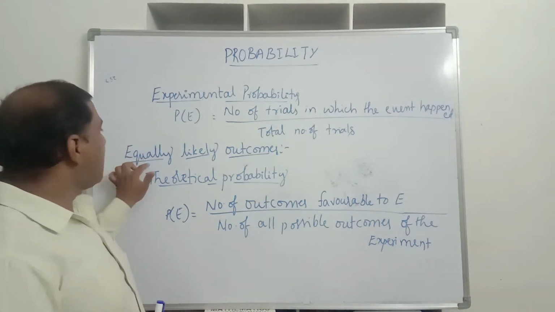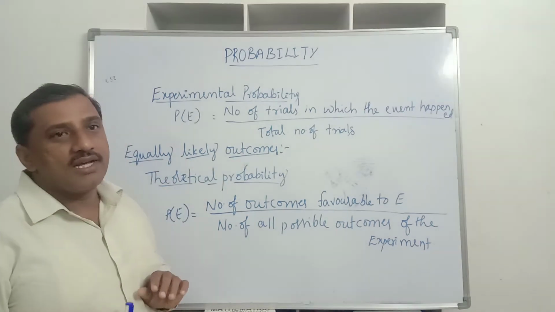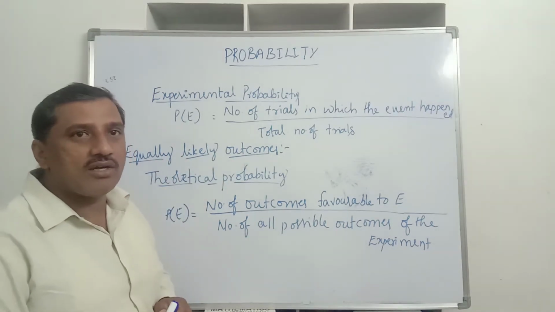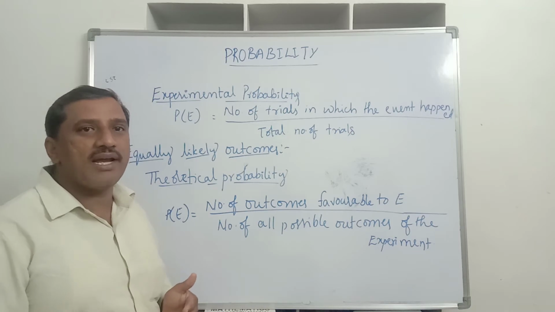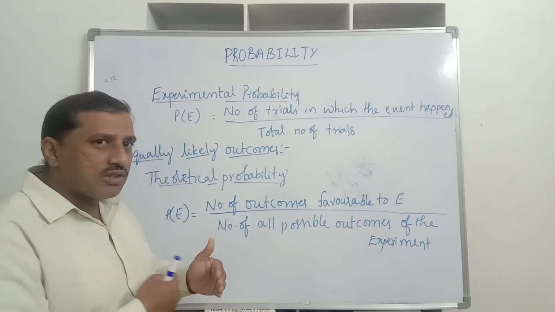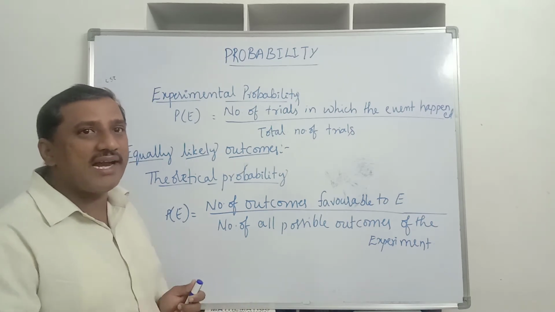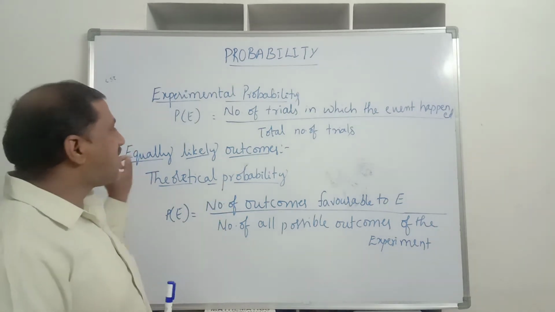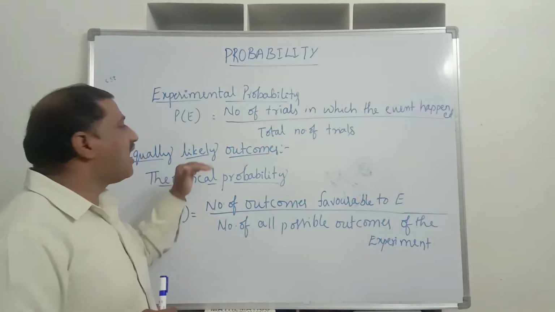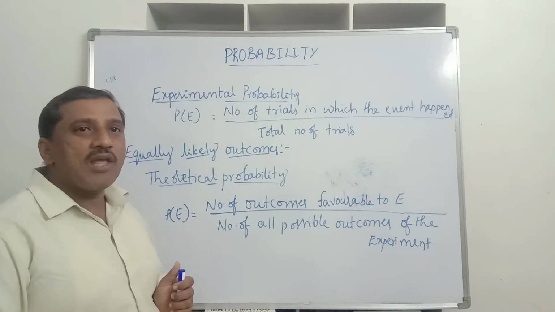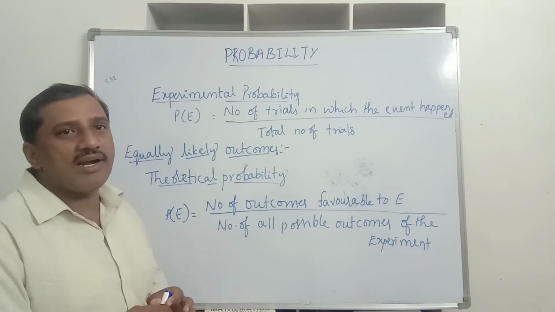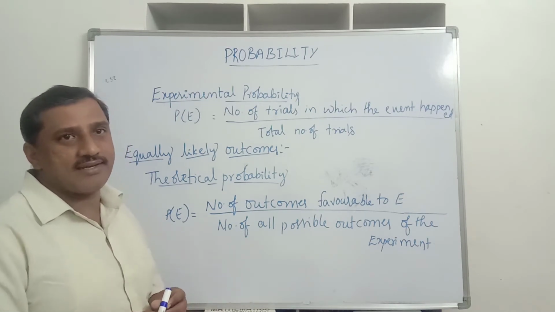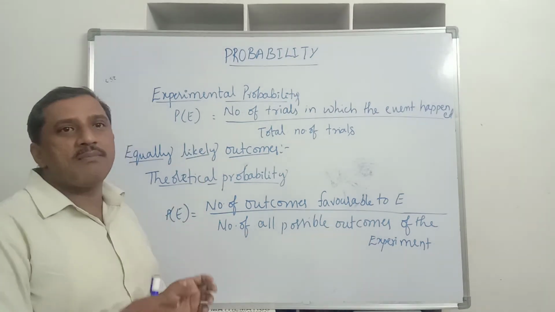So here I wrote equally likely outcomes. See, when we toss a coin, we get a tail or we may get a head. Both have equal chances of getting a head and getting a tail. Such outcomes are known as equally likely outcomes. Similarly, when we roll a die, the die has 6 faces, and on the 6 faces we have numbers from 1 to 6.